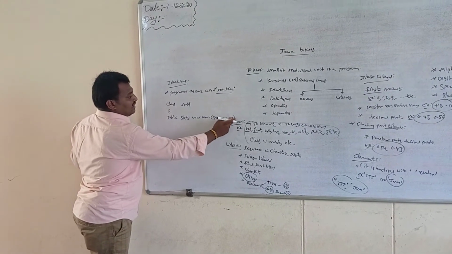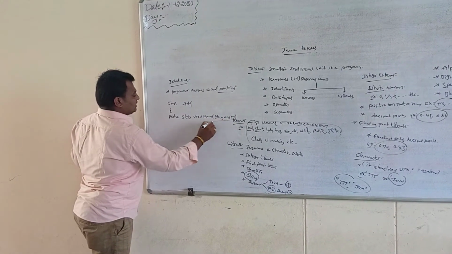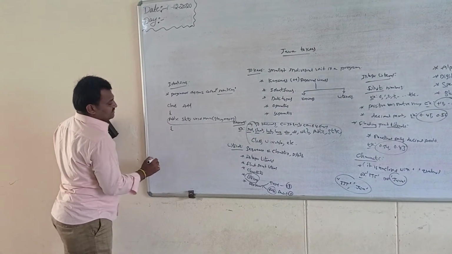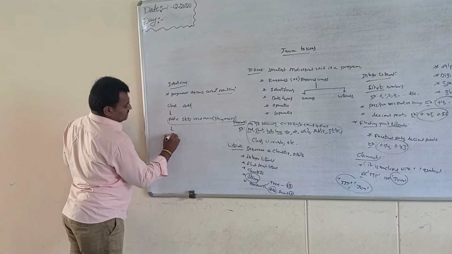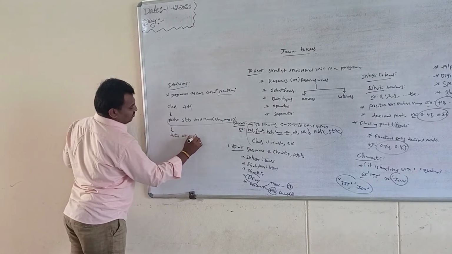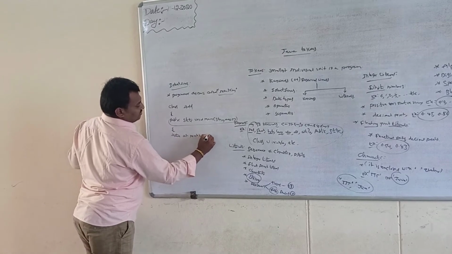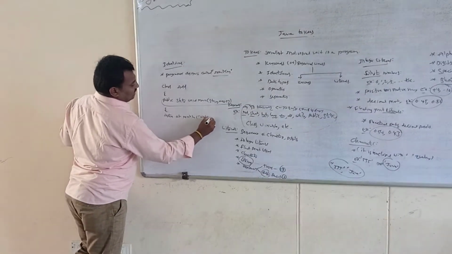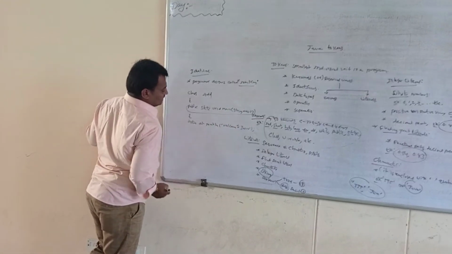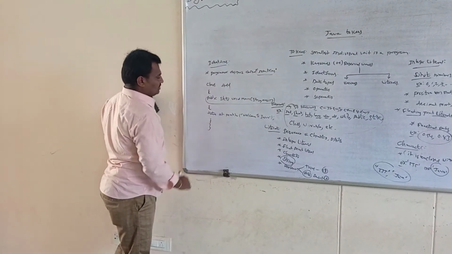There is no semicolon at the end; this is not a statement, it is a command. And opening braces, System.out.println, that is "Welcome to Java", ending with a semicolon, and again closing braces.